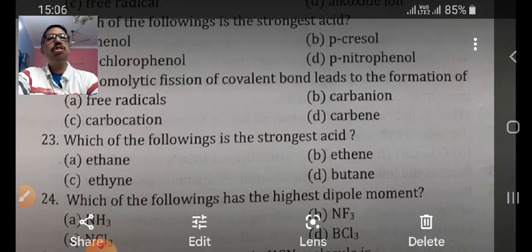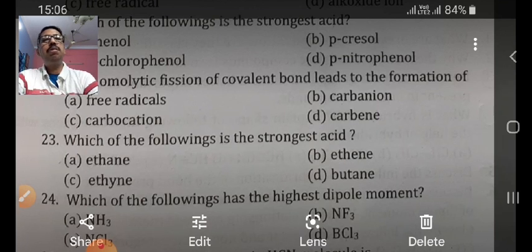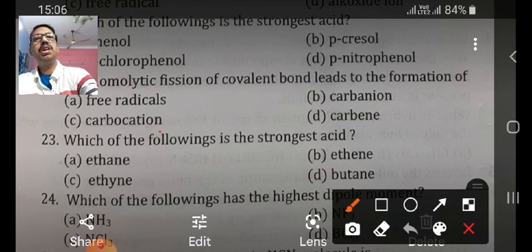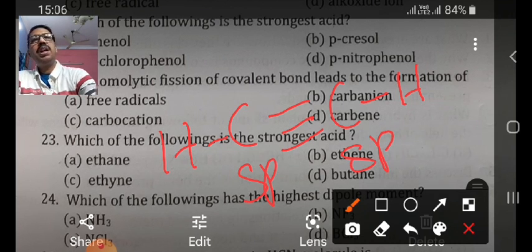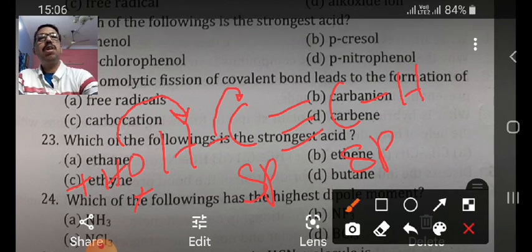Now, which of the following is the strongest acid? Ethane, ethene, ethyne, and butane. In the case of ethyne, if we draw the structure of ethyne, we can see this: HC triple bond CH. Carbon is sp hybridized, so its electronegativity is maximum, and under the influence of an electron donating group, it can easily release the hydrogen and form carbanion.